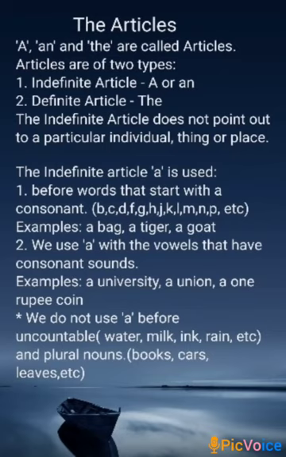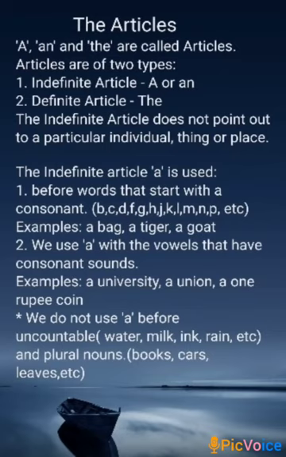The indefinite article does not point out to a particular individual, thing, or place. The indefinite article a is used before words that start with a consonant: B, C, D, F, G, H, J, K, L, M, N, P, etc. These letters have consonant sounds.